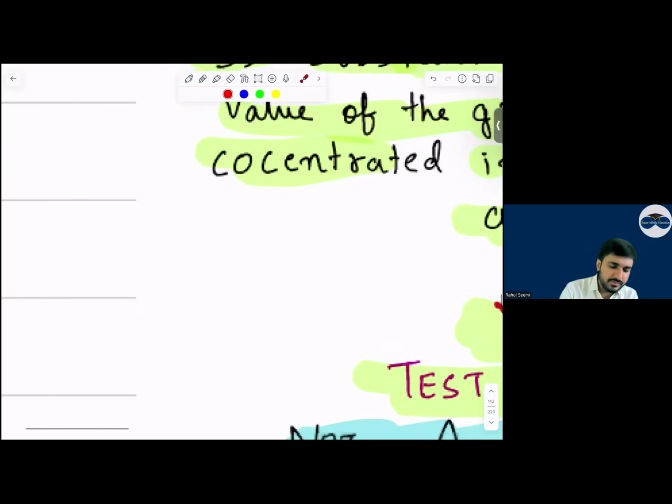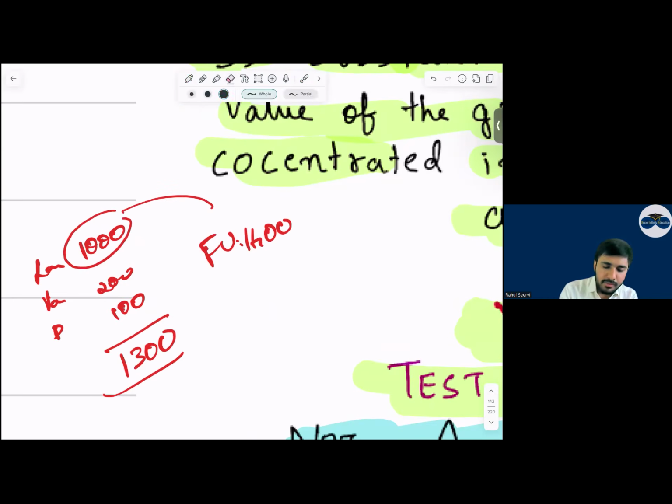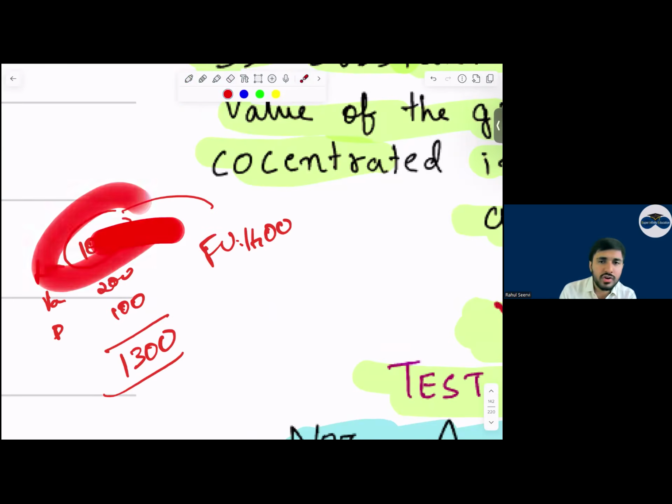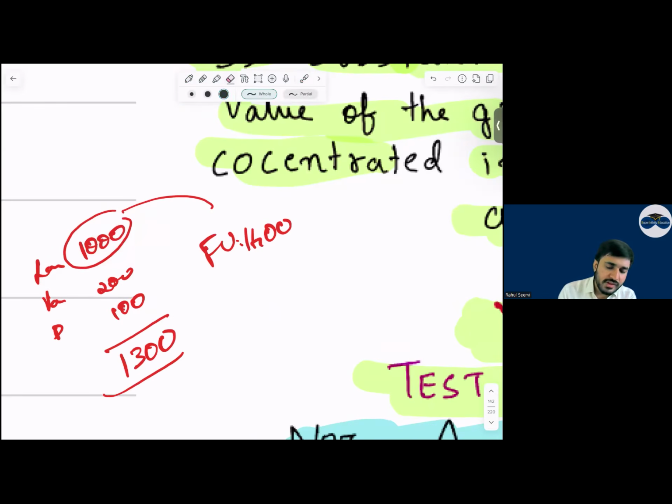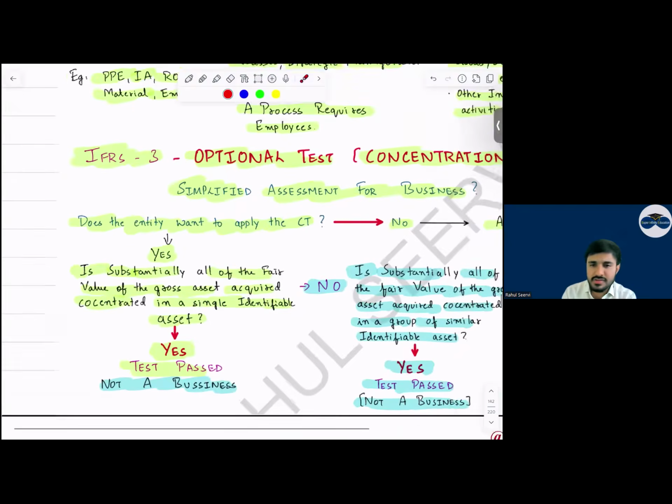Like the example, I say there is a land, van, patent. Land has a value of 10,000. This is 200, this is 100. And the total value is 10,300. But now the fair value of this, I say, is 1,400. Can I say the major value is concentrated on one asset or not? Major value. So in this case, what do we say? This will become an asset acquisition, not a business acquisition.